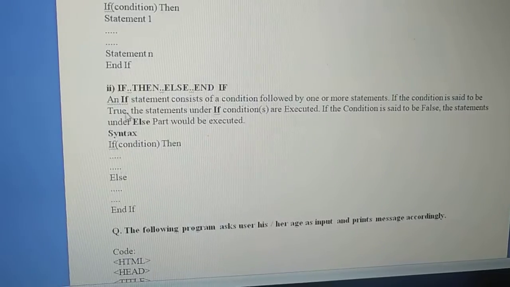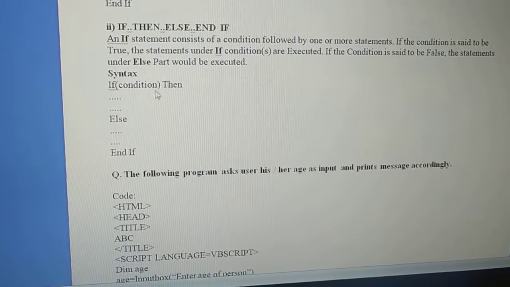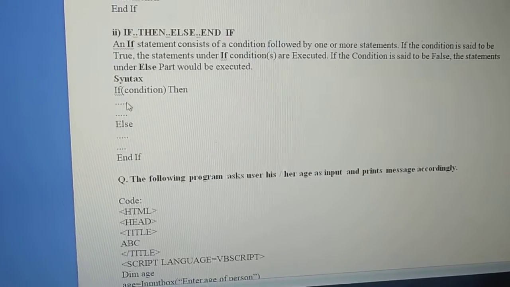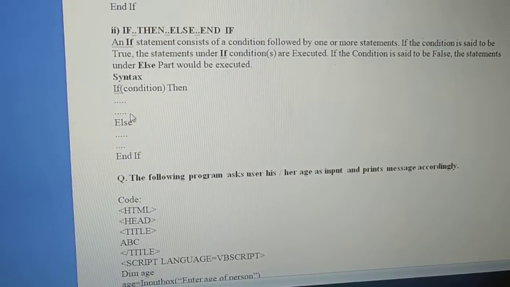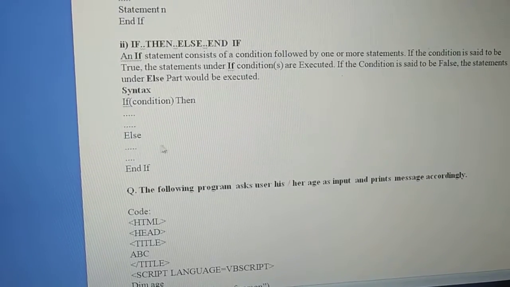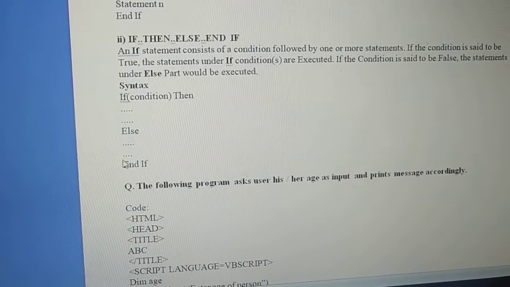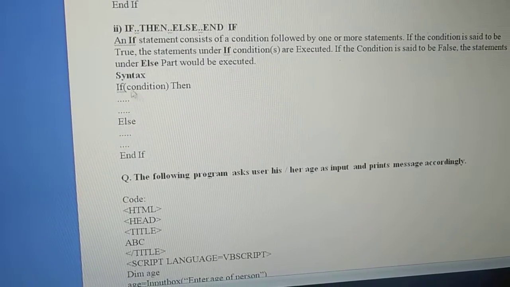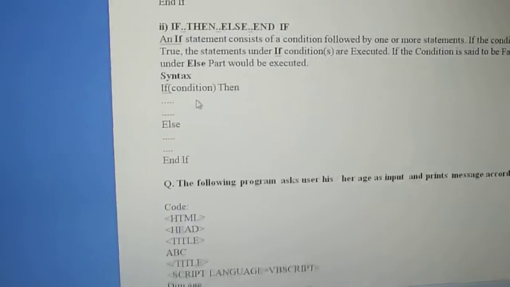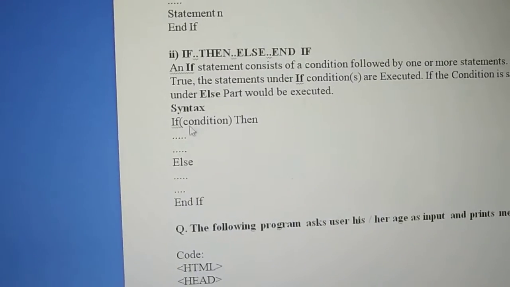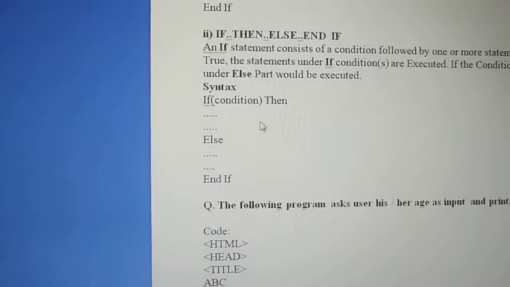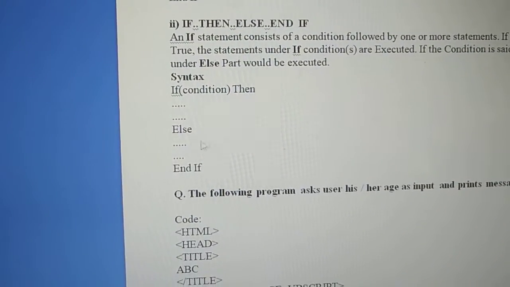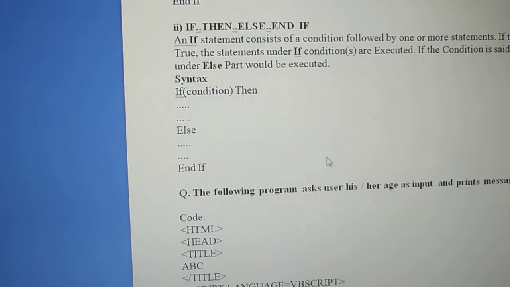But in the second statement, what happens, children? If the condition is satisfied, whatever statements you write under if will execute. And if the condition is not satisfied, whatever statements are written inside the else part will get executed. Suppose I write again: if age is greater than 18, then message box, in brackets, person is eligible to vote. Else, in a second message box I will write person is not eligible to vote.